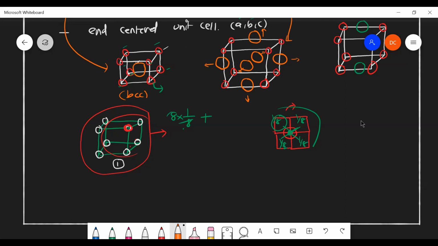And one more thing. Now you can assume this is a first unit cell, and this is the second unit cell. Okay. So inside the entire body, we have one atom, and one more atom here. Yes, this atom is shared with any other unit cell.